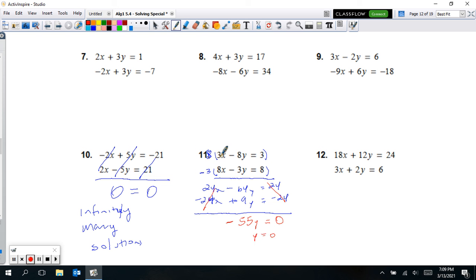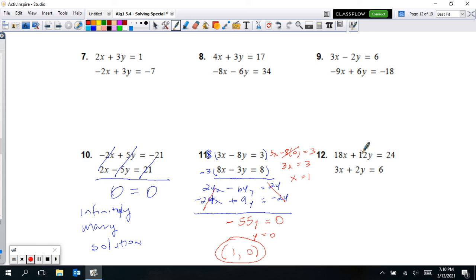So if y equals 0, we pick one of these equations. Let's just go to, let's say the top one here. That'll be fine. Number's a little smaller, got a couple 3's in there. So 3x minus 8 times 0, so that's going to be going away. So minus 8, plug in 0, equals 3. Negative 8 times 0 is 0, and now we just see 3x is equal to 3, so x is equal to 1. So our ordered pair for this one, I'm going to put it down at the bottom here, is 1 for x and 0 for y. That's our answer. Our single answer, that's the point of intersection.